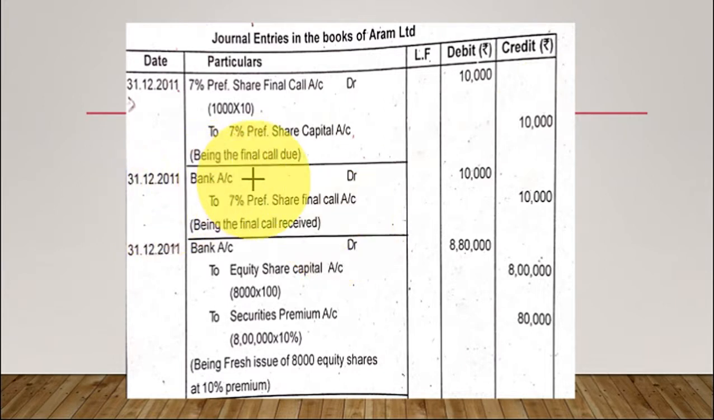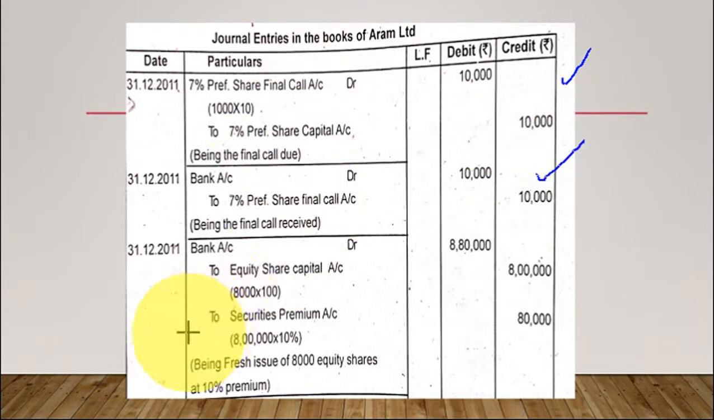Now we have to receive the final call amount. So receive means what? Bank account should be debited. We are receiving the cash. So bank should be debited. Bank account debtor to 7% preference shares final call account. In the first class of preference shares redemption, I have given the format. So you study the format first, then it is very easy for you. Bank account debtor to 7% preference share final call account, 10,000. For making the partly paid up shares into fully paid up shares, there are two journal entries that we completed.